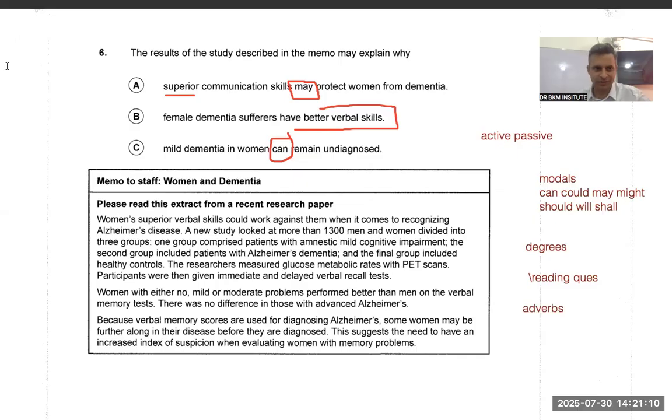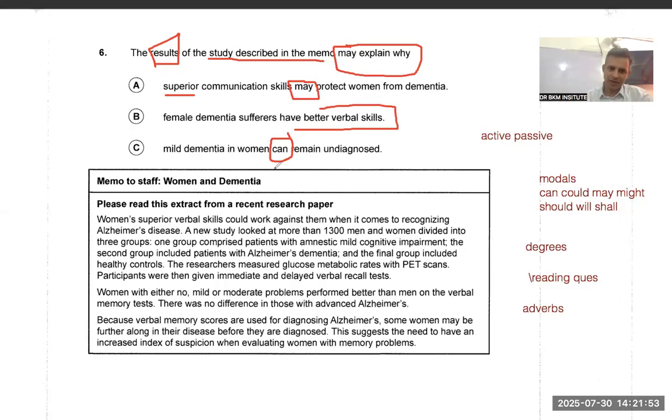Now let us read this question. This is a tough question. I will need your mind to be here again. First, even if it is a tough question, the result. Result means end of the study. Small things, tiny. The results of the study described in the memo may explain why. So there is end of the study, that means there would be a research. At the end of the research, the result may explain why something is happening. Let's see what is the end of the result, what is the conclusion. So my answer should be in the conclusion of the study.